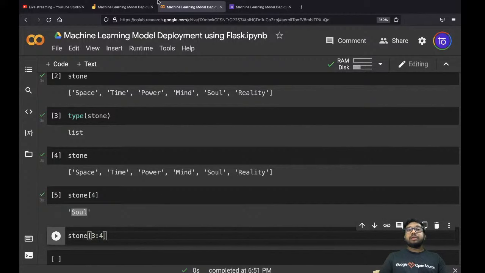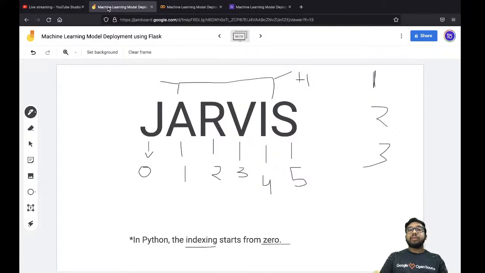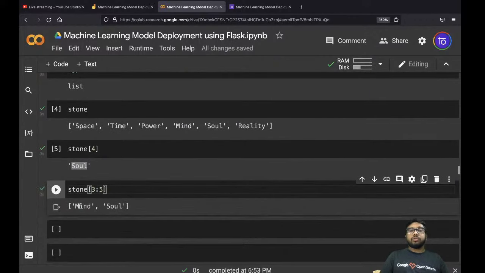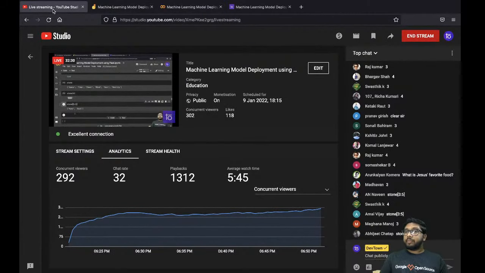4 over here, but we have seen it should be the last value plus 1. So that means you have to add plus 1, which in turn will make it 5. And if you run this, you will see mind stone and soul stone. With the help of this you can perform the slicing. Is this clear?